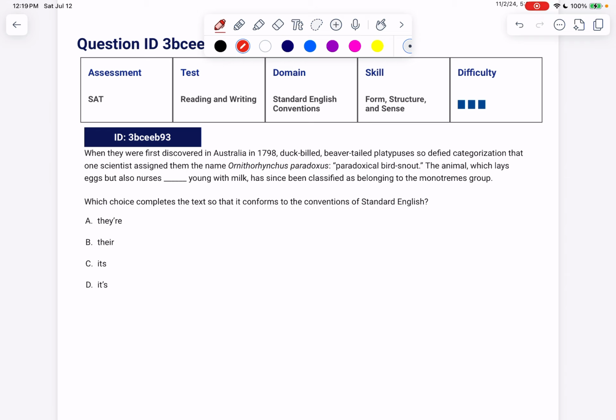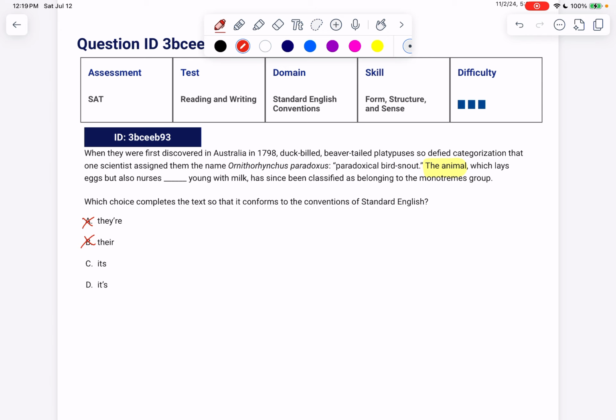Okay, so who nurses young with milk? Who are we talking about? Well, in this sentence, we're referring to the animal. The animal, that's singular. So we're going to get rid of the plural ones. Let's get rid of A and B. And again, this could be really tricky because it sounds like we're talking about all platypuses ever, but this sentence references the animal, which lays, singular, and nurses, singular. So we know we're going with singular.